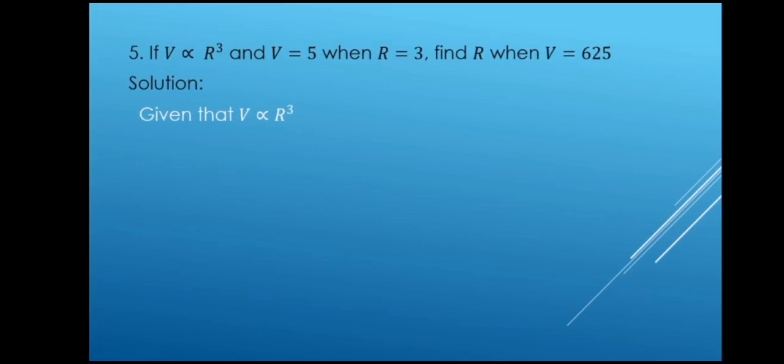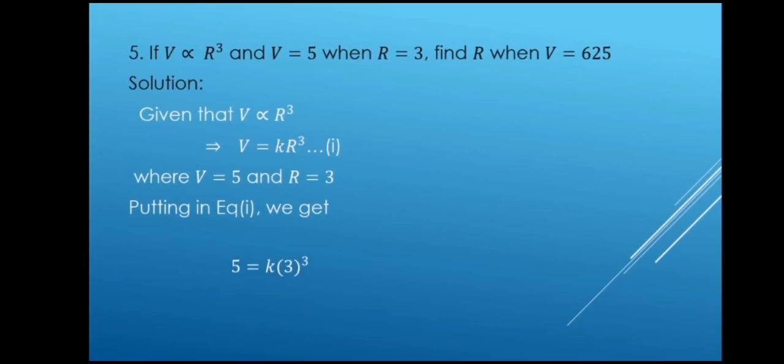Now if v is directly proportional to r cube and v is equal to 5 when r is equal to 3, find r when v is equal to 625. The relation given to us is v is in direct variation to r cube. To convert it into the equation, we get v is equal to k r cube. Putting v is equal to 5 and r is equal to 3, we get 5 is equal to 27k, which becomes k is equal to 5 divided by 27.